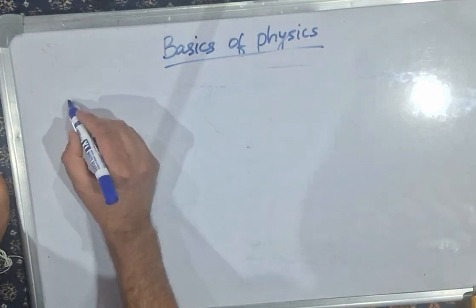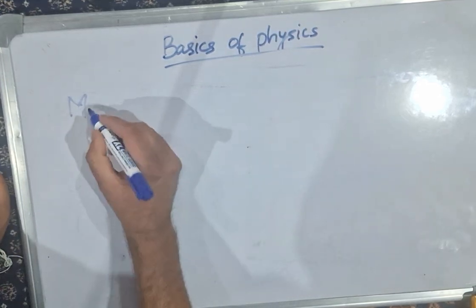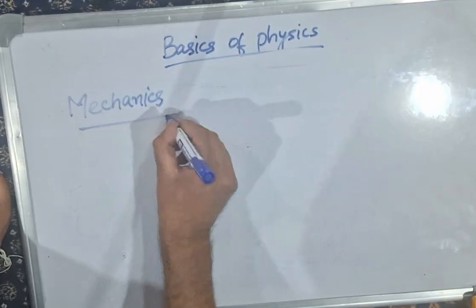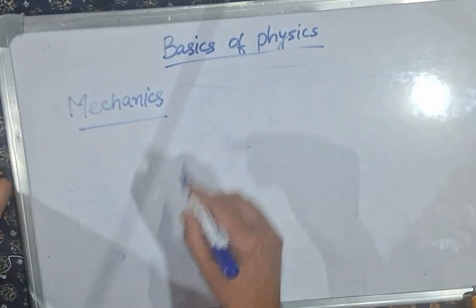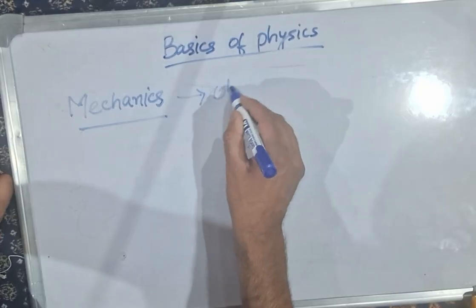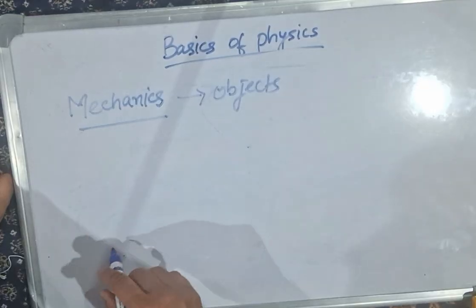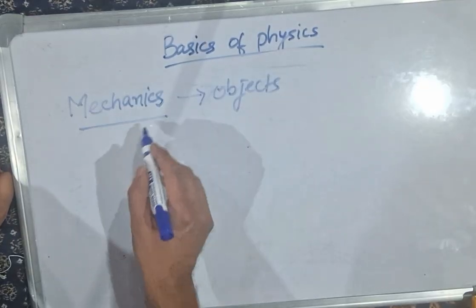Now, what is another word in physics? Another topic we have to study is what mechanics basically is. Mechanics is the study of objects. So mechanics can be of three types.